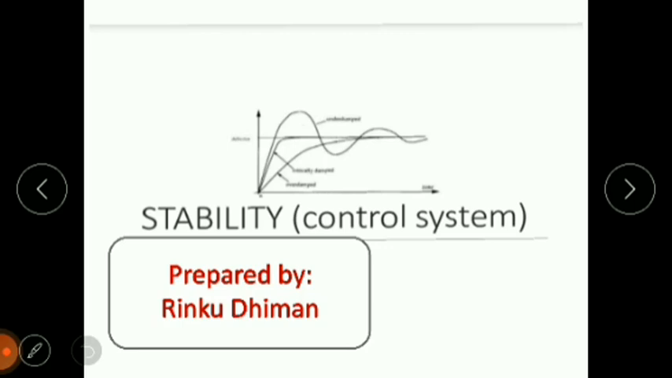So basically stability is a concept related to input and output response that may be included in any kind of system, either a power system, control system, or some other system, we can say mechanical system, electrical system. So stability is the main concern for every field. So we are going to discuss stability in control systems.